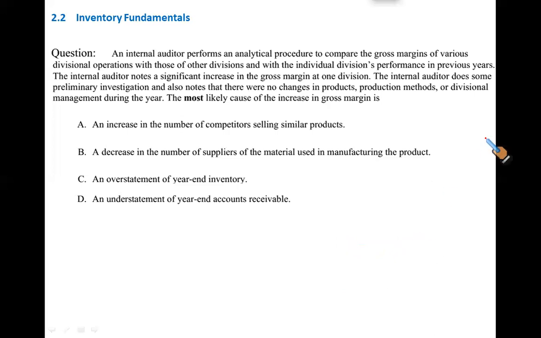So you're comparing their results with each other as well as their result with the previous period. Okay. So what he has identified, the internal auditor notes a significant increase in the gross margin at one of the divisions. One division shows a significantly higher gross profit than the other divisions. Now, this is surprising because when the cost structure is the same, when the inputs are the same, how can one division have a higher gross margin than the other?